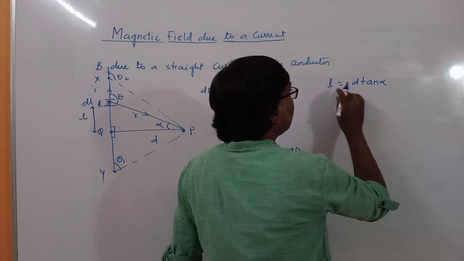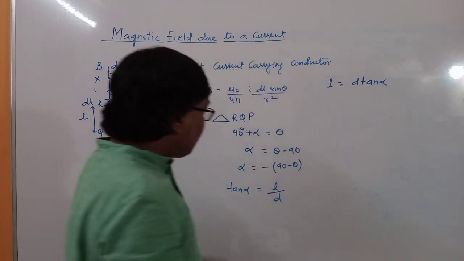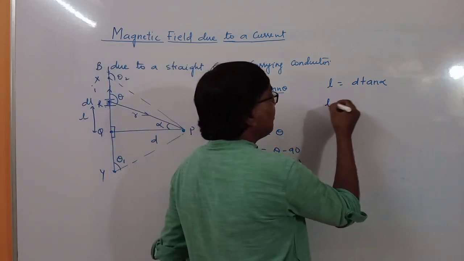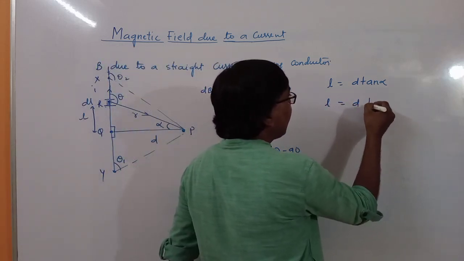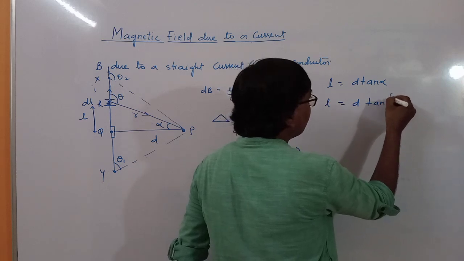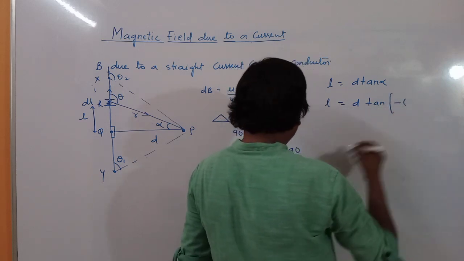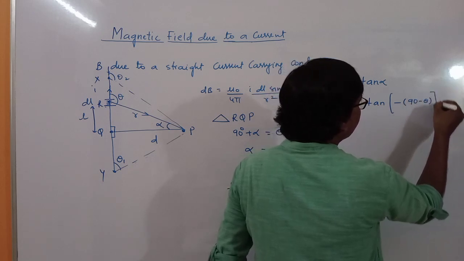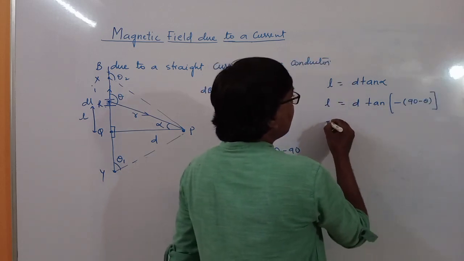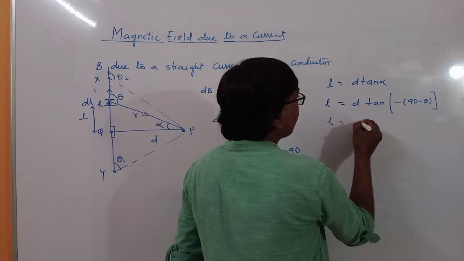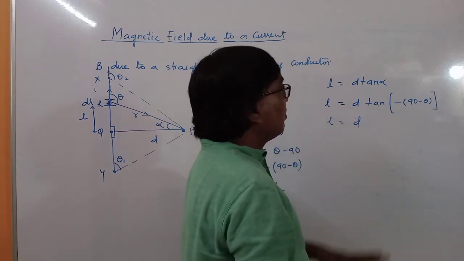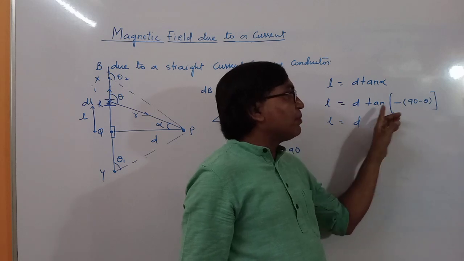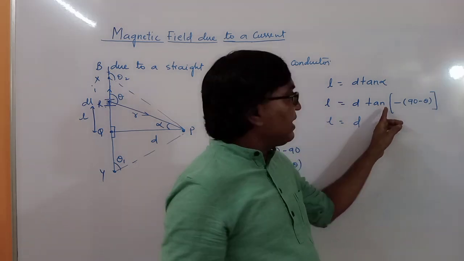So if we replace tan alpha with theta, alpha is 90 minus theta. So here L will be equal to D tan of minus (90 minus theta). Tan of minus theta is minus tan theta.